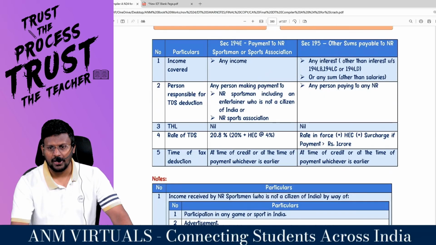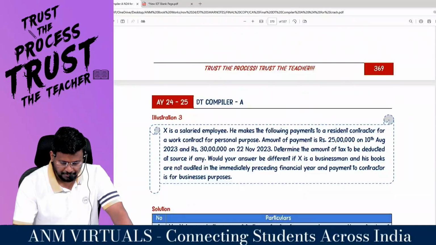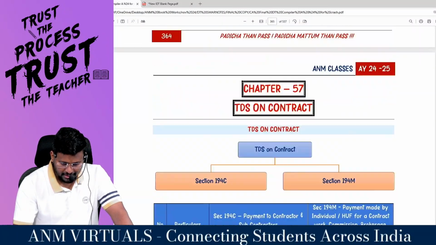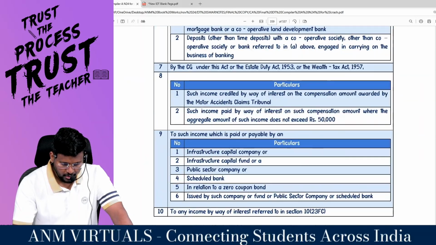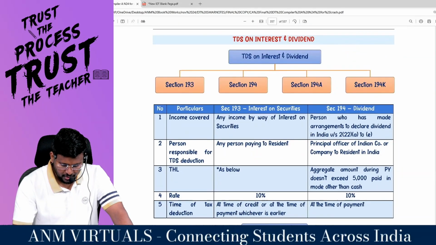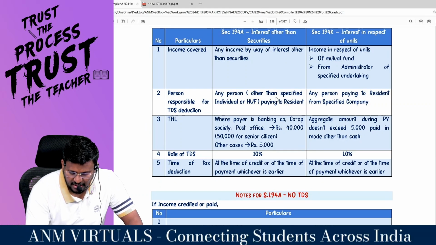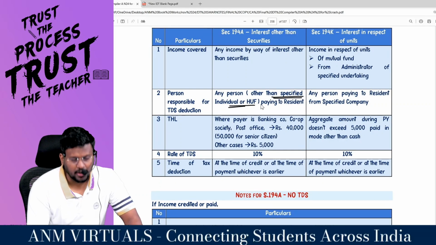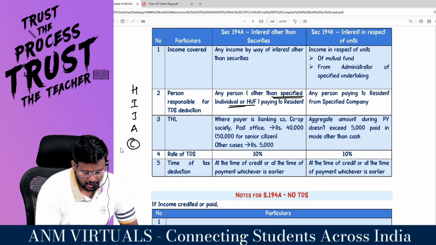Shall we move to 194A, which will be in the brokerage or commission? Interest or dividend, the fourth one. So this family, it will be there. You just check here. 194A: any person other than specified individual or HUF. That means H, I, J, A is over.